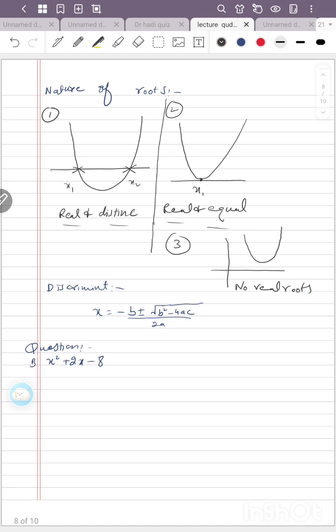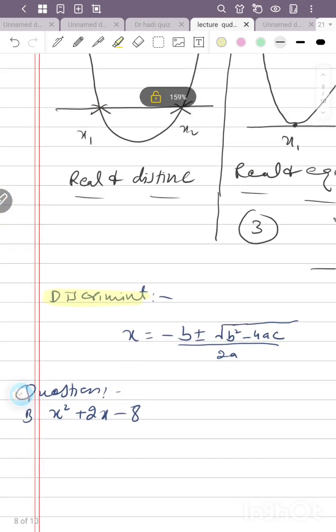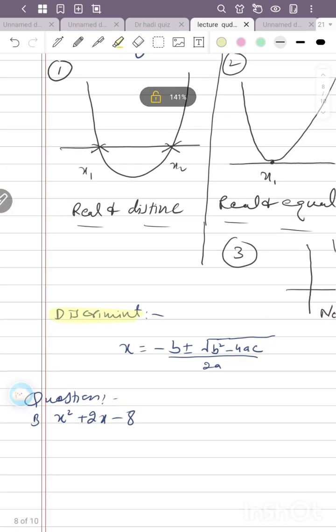Now, what is the name of all these things we have discussed? The term is discriminant. I have to zoom in. This part which I highlighted in the quadratic equation is called the discriminant.